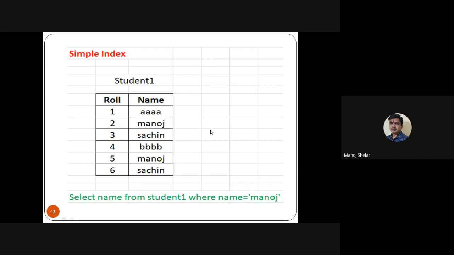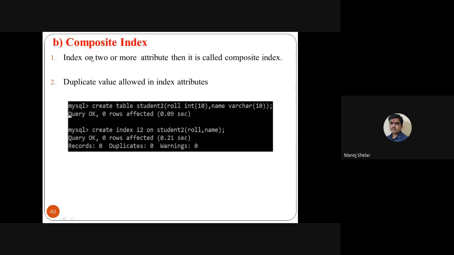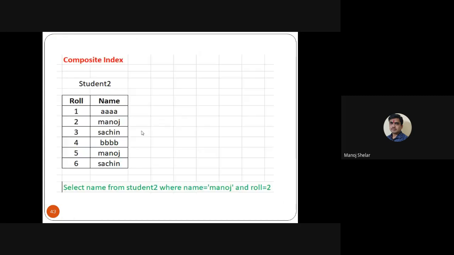This is the simple index. Composite index means two or more attributes, and it is called a composite index. Duplicate values are allowed in the index attributes. For example: create table student2, roll number integer 10, name varchar 10. Student2 is a table with 2 attributes, roll number and name. Then create index I2 on student2, roll number comma name. I2 is a composite index because it is applied on two or more attributes, roll number and name. So the I2 index is a composite index and duplicate values are allowed.